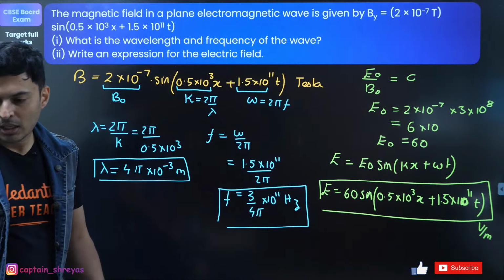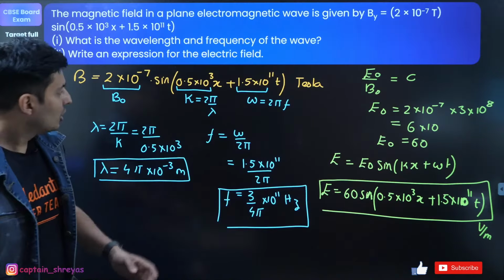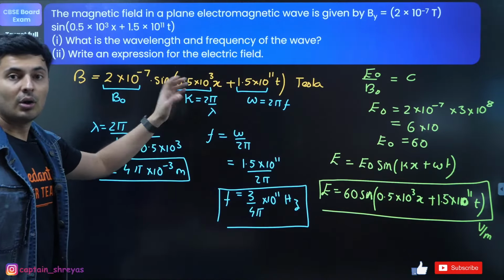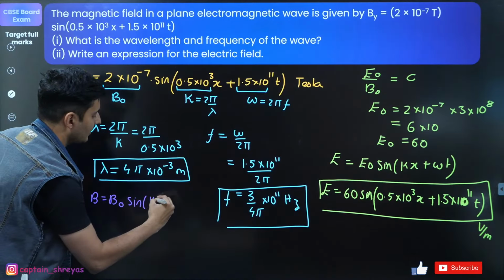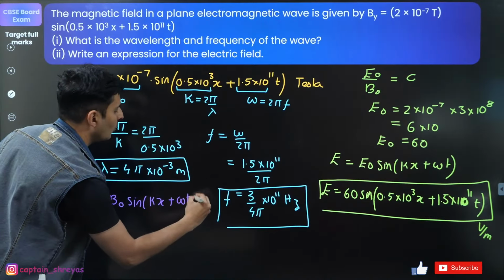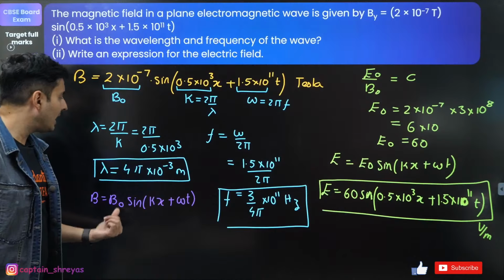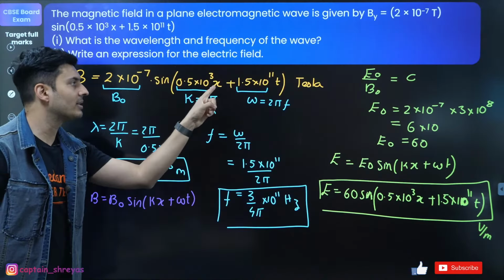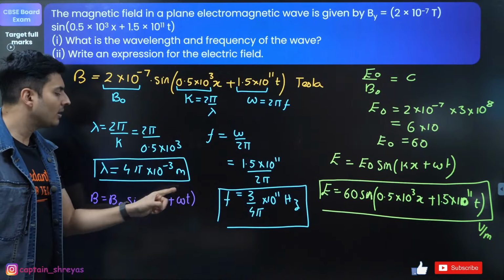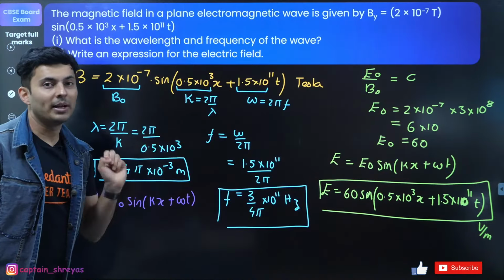Everyone, how did you classify it, sir? You have to compare it with the original equation. What is the original equation, guys? I hope you remember: B is equal to B naught sine of (kx plus or minus omega t). If you compare directly, you will get this is the maximum field, this is the angular wave number, this is the angular frequency. The one which is with x is k, the one which is with time is omega.